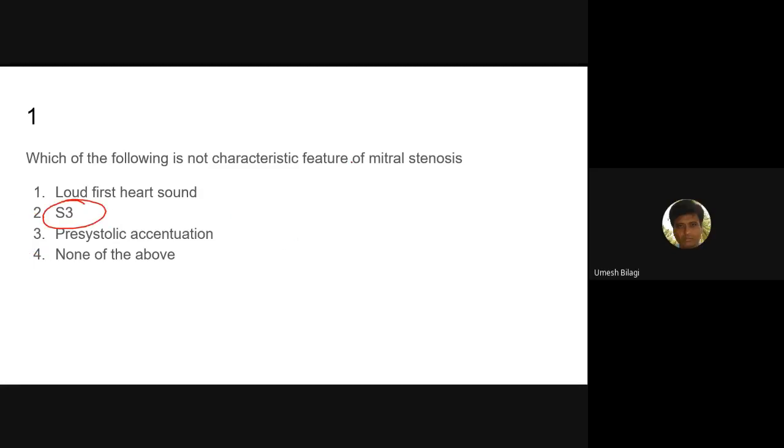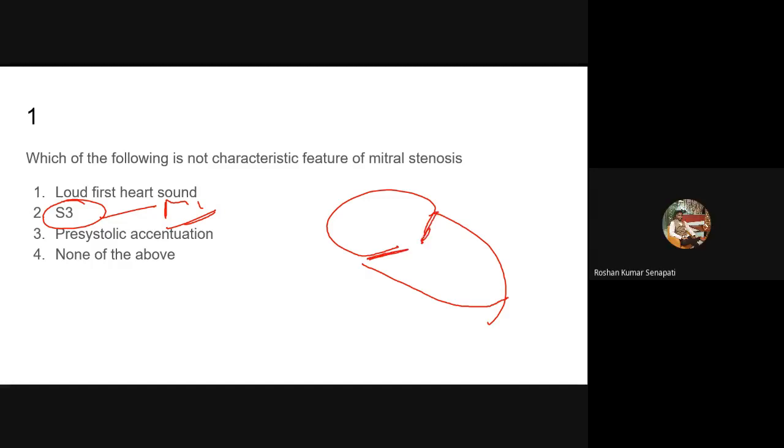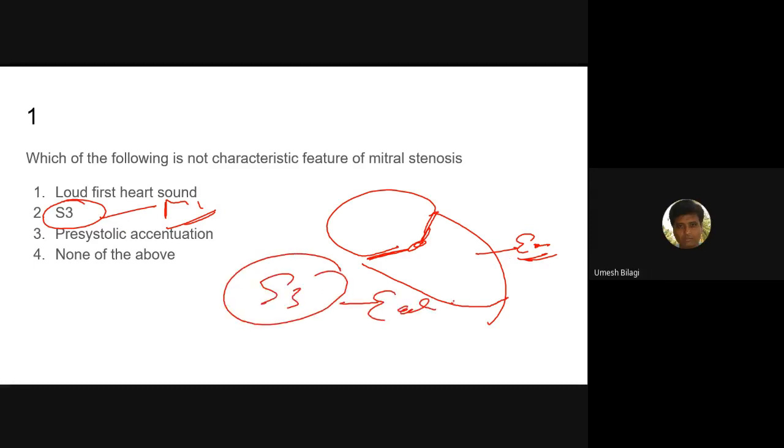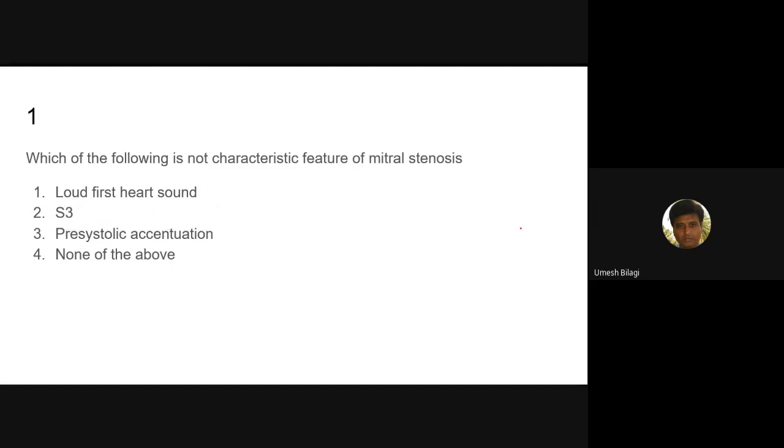Roshan: Sir, S3 is not a characteristic feature. Why? Because S3 is caused by ventricular filling, a low pitch early sound from rapid filling. Yes, S3 is due to early rapid filling. So in mitral stenosis, the filling of the ventricle is deficient. It is less.